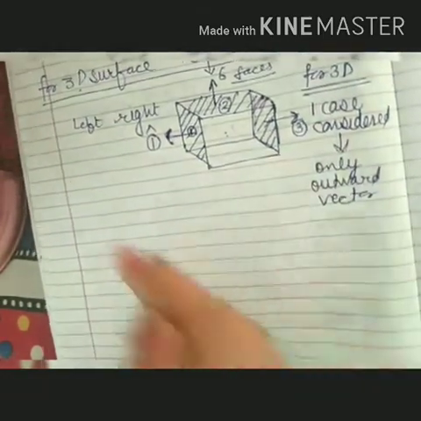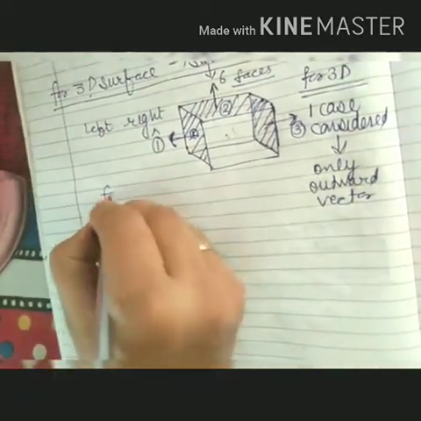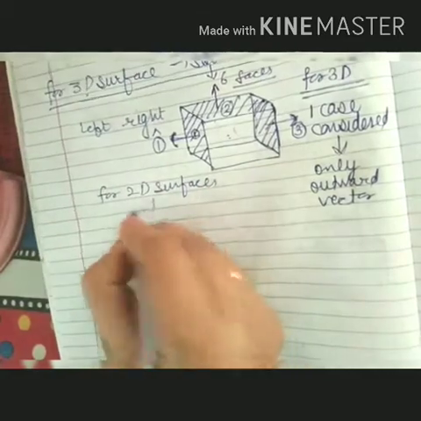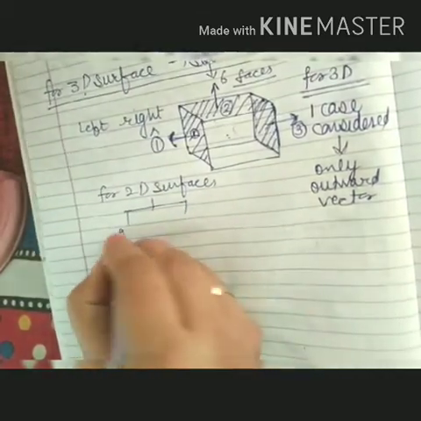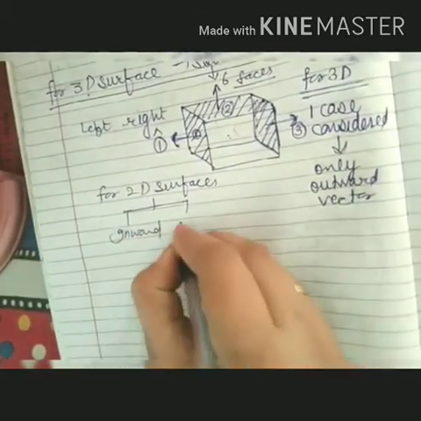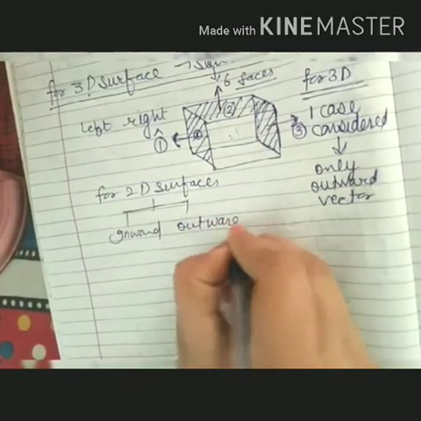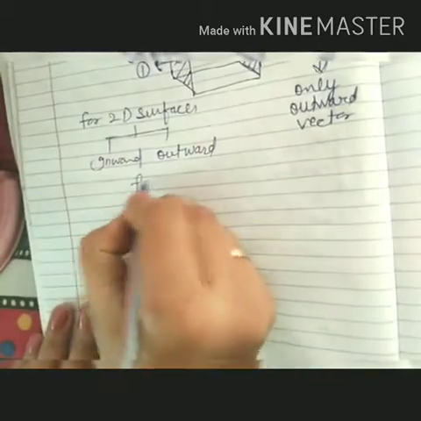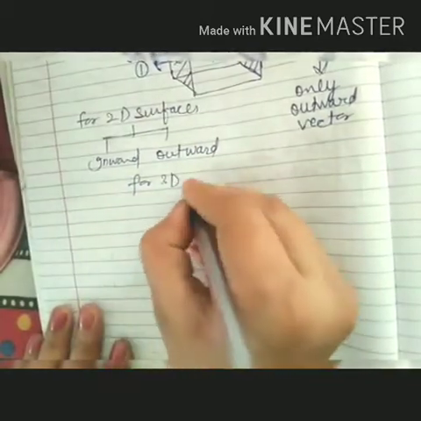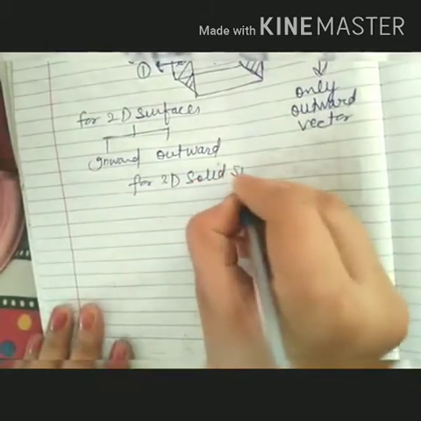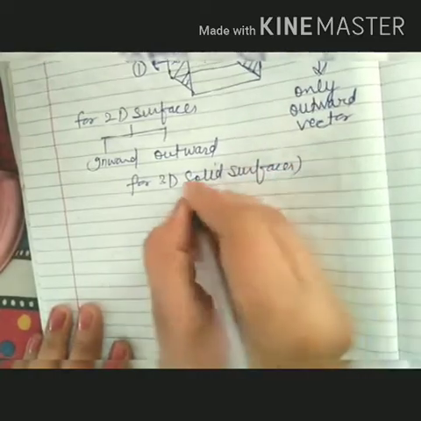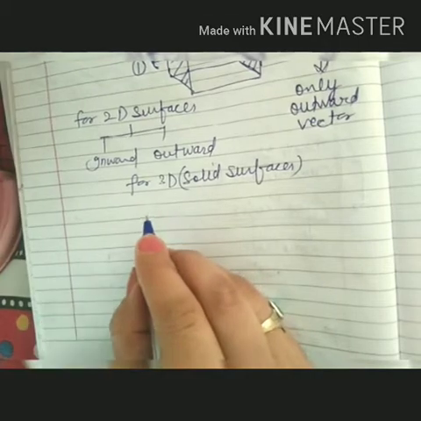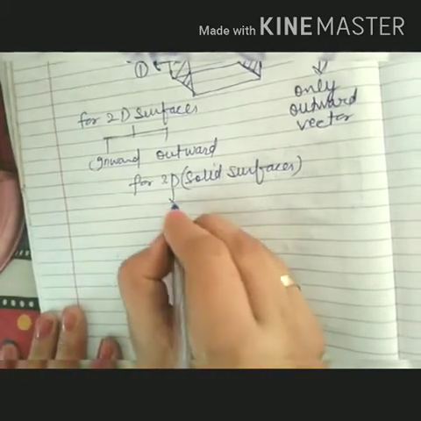It means for two-dimensional surfaces, two cases, either inward or outward, both are possible, so we can consider both of them. But for three-dimensional, that is, solid surfaces, we have to consider only the outward vector, only outward.